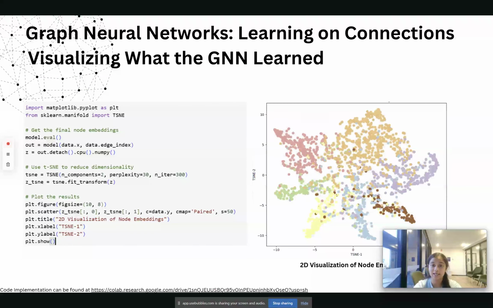To visualize this high-dimensional data, we use a technique called t-SNE again, which helps us create two-dimensional maps of data showing how similar or different nodes are. And our plot shows that the papers are now organized into tight, distinct clusters, visually proving that the GNN has successfully learned to group the data by academic field by simply analyzing the network of citations.